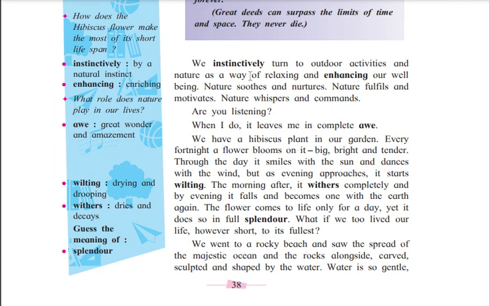We instinctively turn to outdoor activities and nature as a way of relaxing and enhancing our well-being.